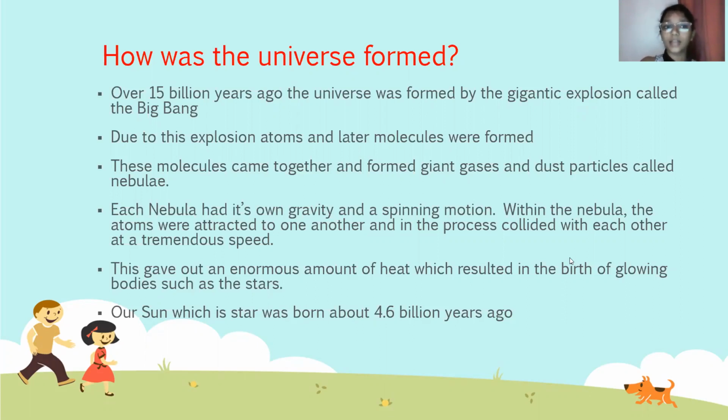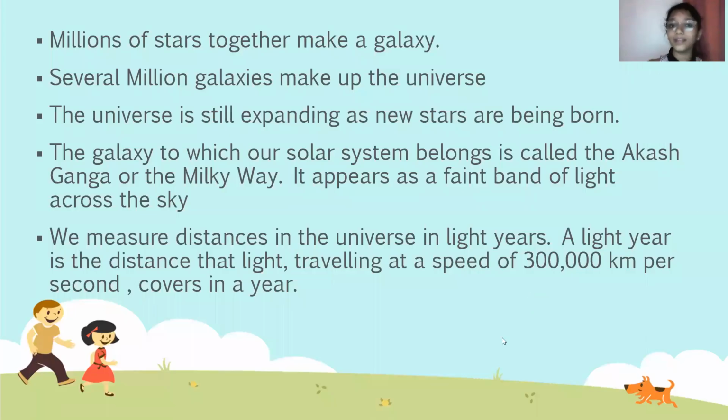Within the nebula, the atoms were attached to one another and in the process collided with each other at a tremendous speed. This gave out an enormous amount of heat, which resulted in the birth of glowing bodies such as stars. Our sun, which is a star, was born 4.6 billion years ago. Millions of stars together make a galaxy. Several million galaxies make up the universe. The universe is still expanding as new stars are being born.